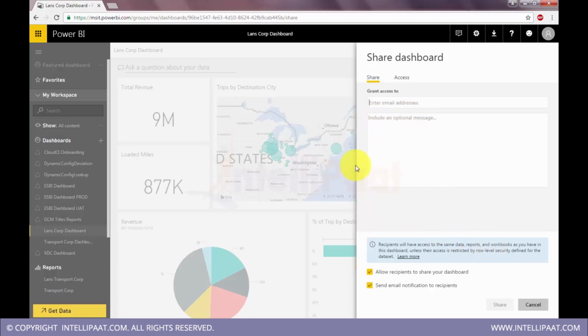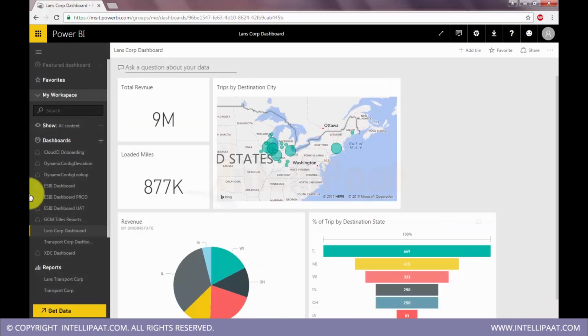A mail will be sent to them, and once they log in to their workspace they will see our reports. So there is no local setup, no local infrastructure for Power BI reports. Everything is on cloud. The only thing you can set up locally is a Power BI gateway, to talk to on-premise databases.